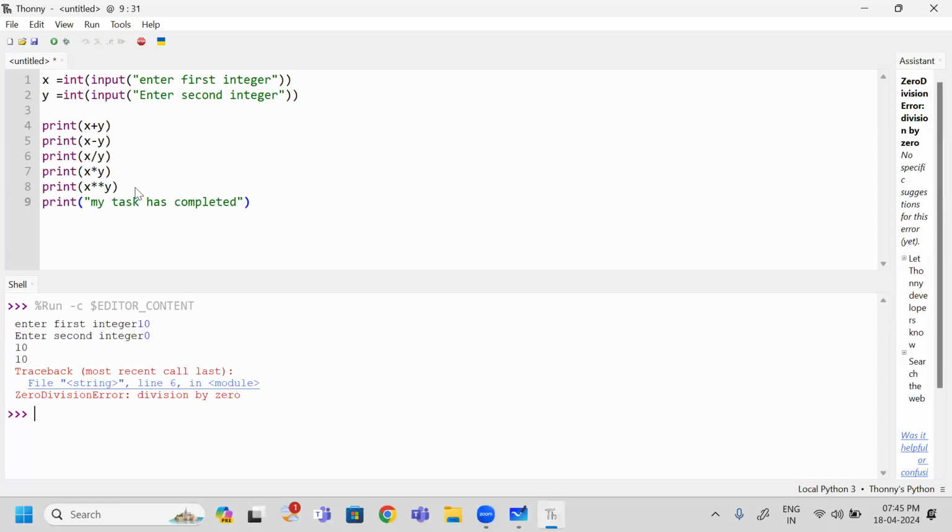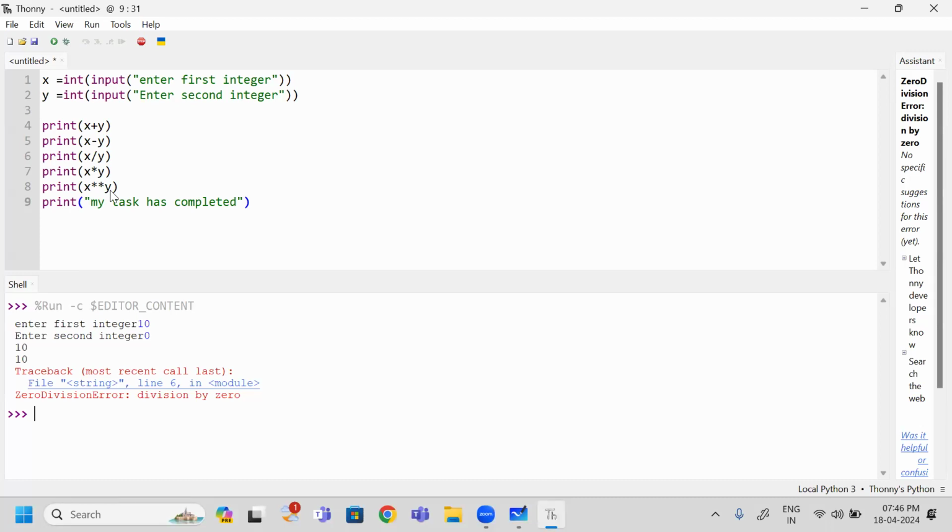No. So when this problem rises, what happened? Is the remaining part of the program executing? No. Immediately it will stop at this point and the remaining part of the program execution is stopped. So because of this small mistake, the entire remaining program is not executing. Then how can we solve this problem? Did you face this kind of experience earlier? No. But this time I got this problem.